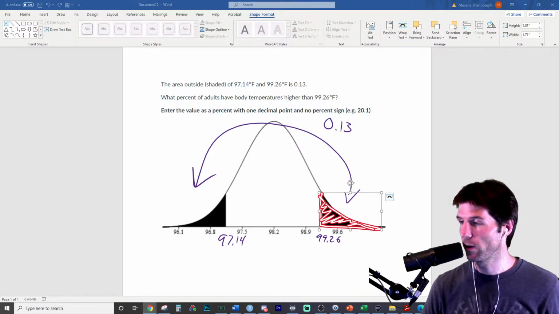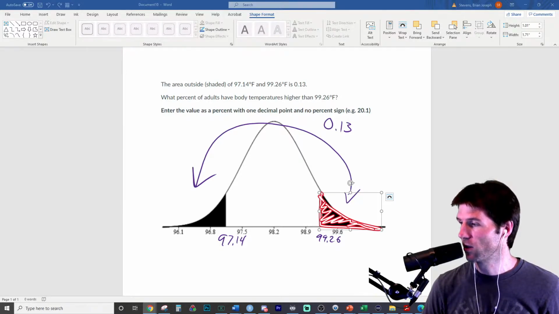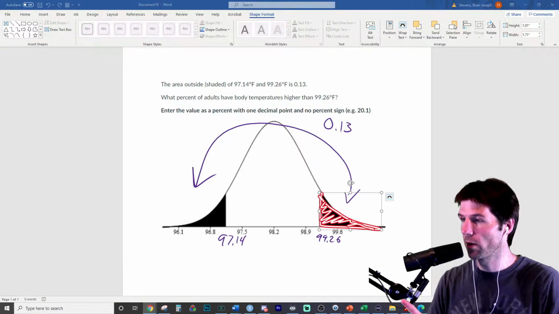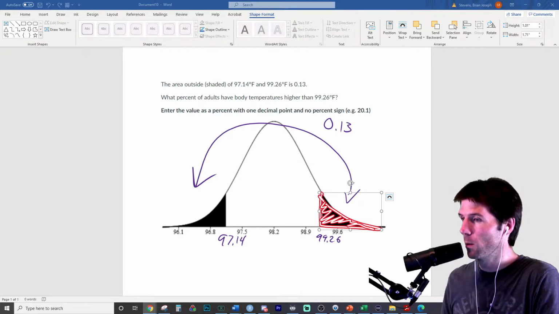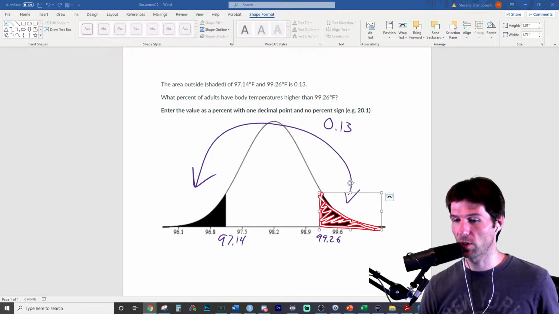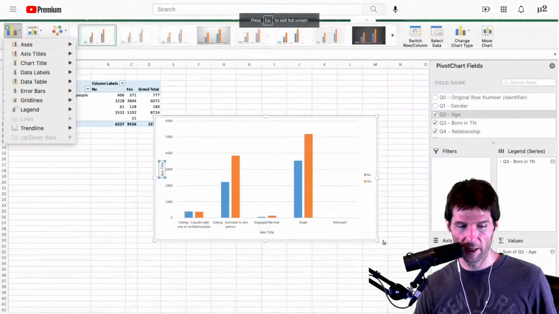I've got a really good way of doing that. So on the Macs, I'm going to send the visualization playlist right here. There's the add chart element. Lindsay, let me tag you on this. This video is 30 seconds and shows how to add chart elements.